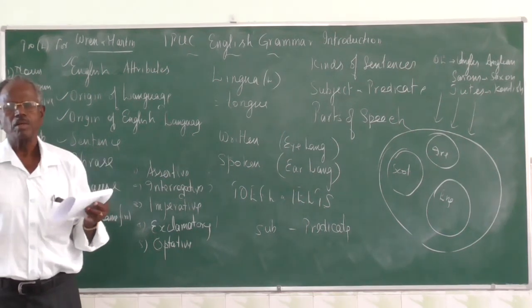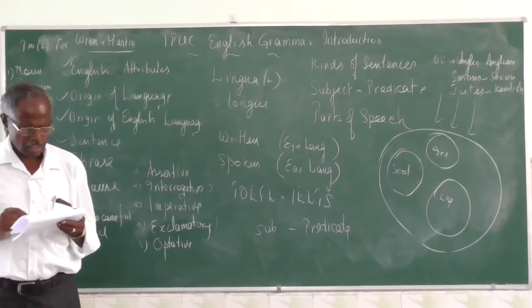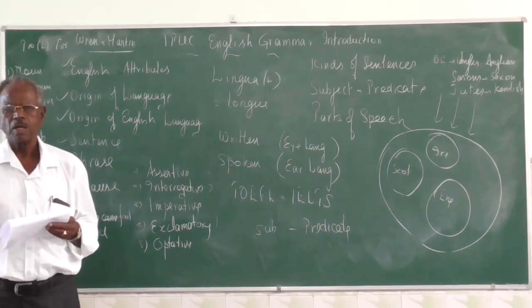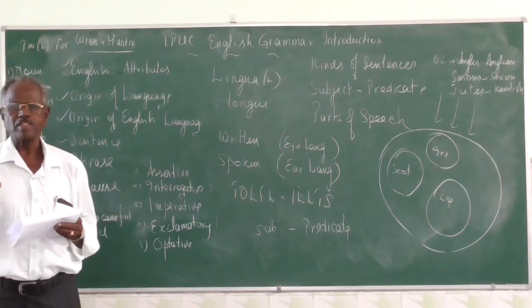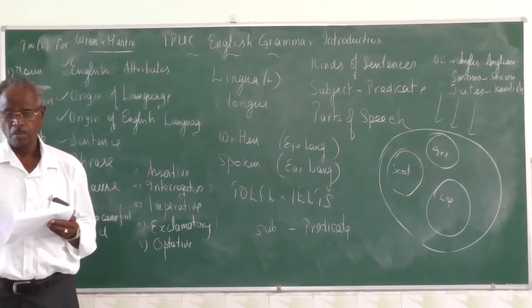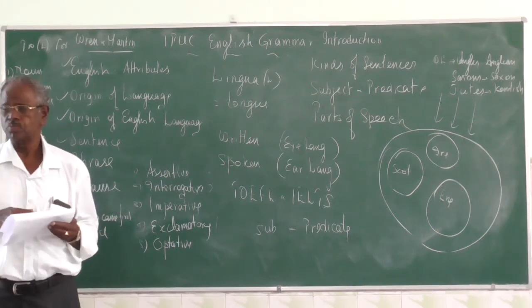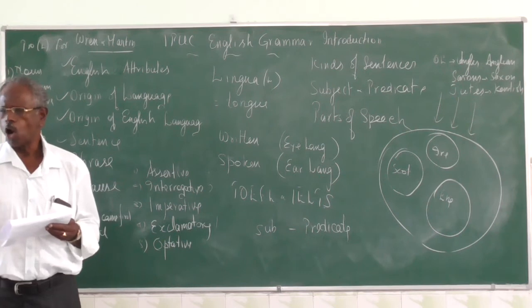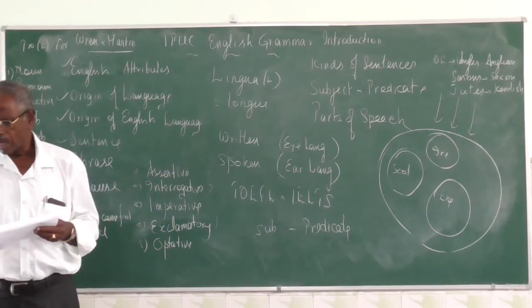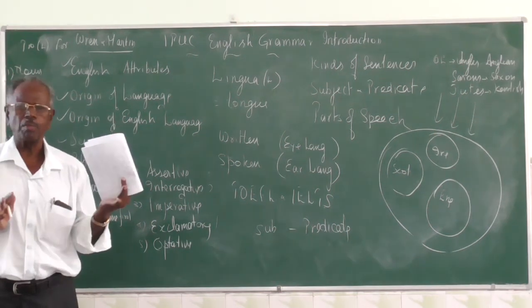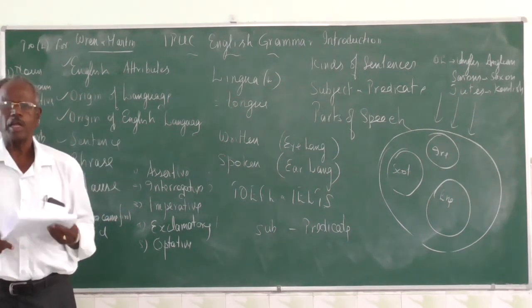It is a junction. Similarly, conjunction is a word which joins two words, two phrases, or two sentences. For example, Ravi and Raju, 'and' is a conjunction. The milk fell on the table and on the floor. Two phrases are there, on the table, on the floor, and it is joining them.